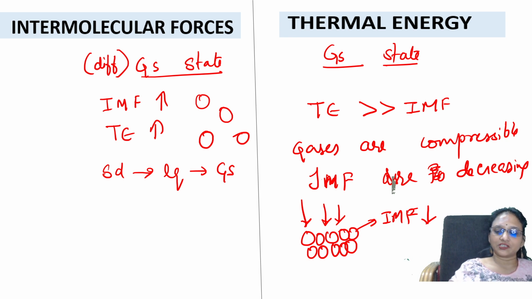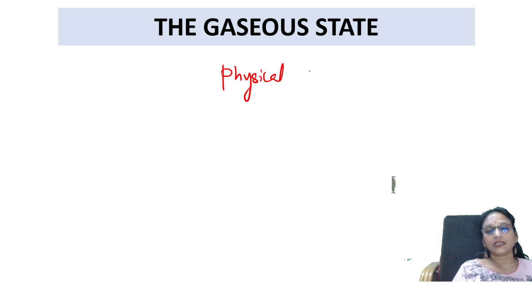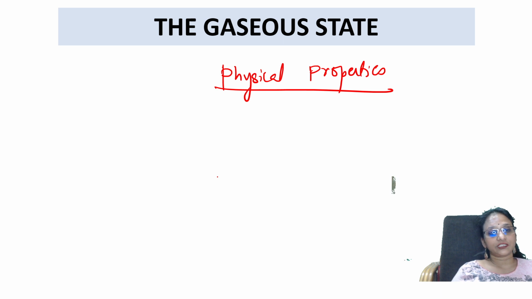Easy, right? So you should write regarding solids, regarding liquids, and regarding gases. Now when I start with the gaseous state, it's very important. After your basic part, let's start. Gaseous state. First we will write the physical properties. I have learned about all the intermolecular forces and the differences between thermal energy and intermolecular forces. Now we will learn about the gaseous state. Now let us see the properties.